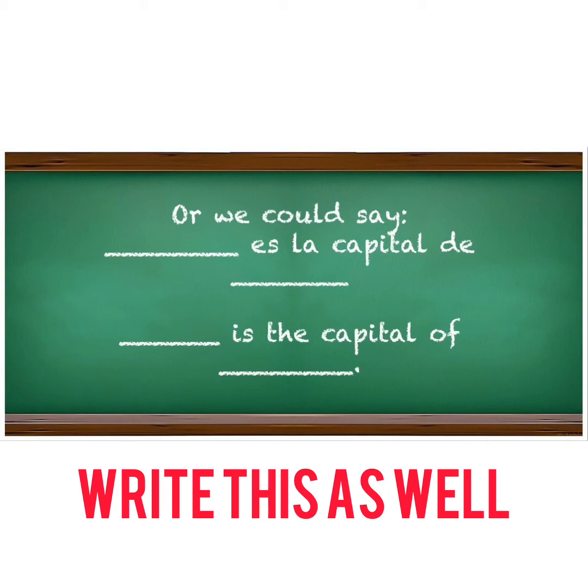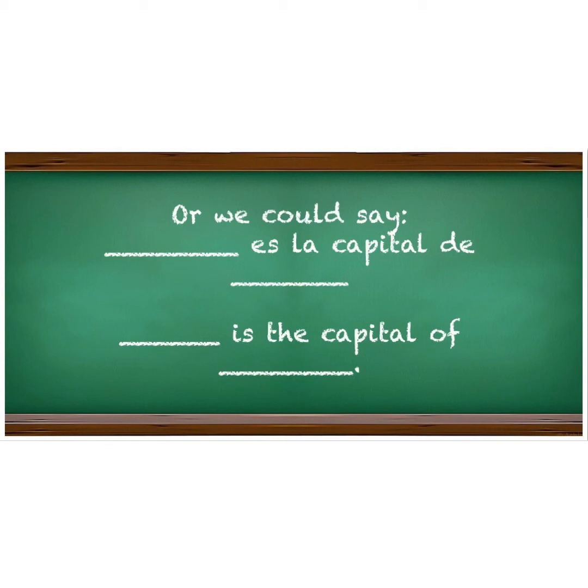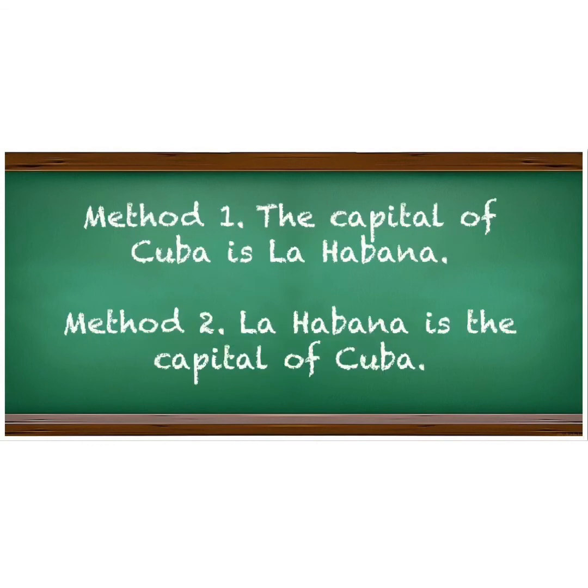Alright, so this is another method, but you're saying the same thing. So method 1, you're saying the capital of Cuba is La Habana. Whereas method 2, you're saying La Habana is the capital of Cuba. You realize that it's the same thing? So whichever method you're comfortable with using, you can use.